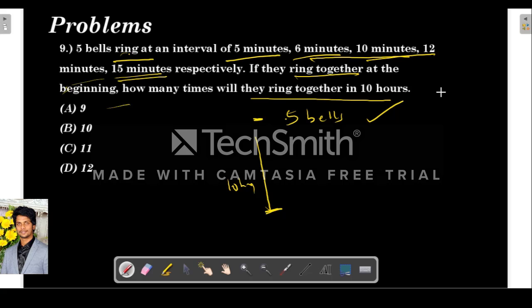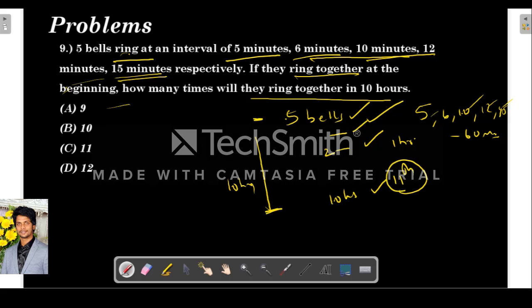So first we need to find the LCM of all these. That will be the time after which they will ring together for the first time. So 5, 6, 10, 12 and 15. Obviously the LCM is 60 minutes, right? So every 1 hour the bells ring together again. So here the bells ring, and after 1 hour they ring a second time. After 2 hours they will ring for the third time. So after 10 hours they will ring for the 11th time.